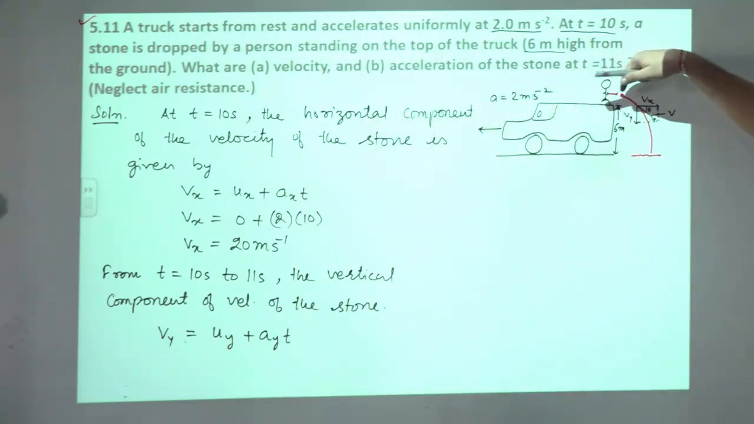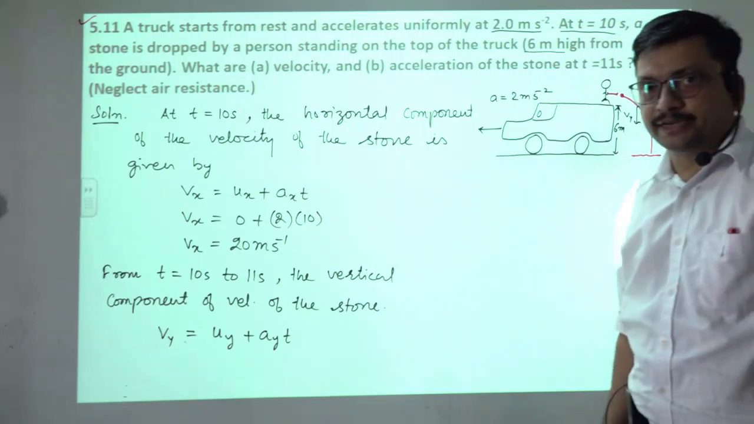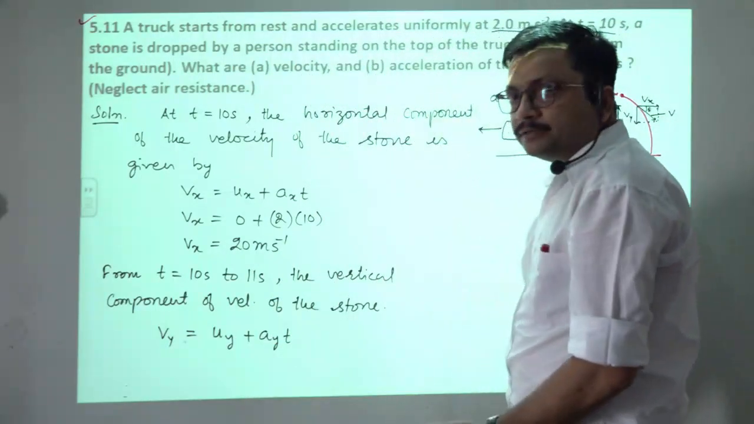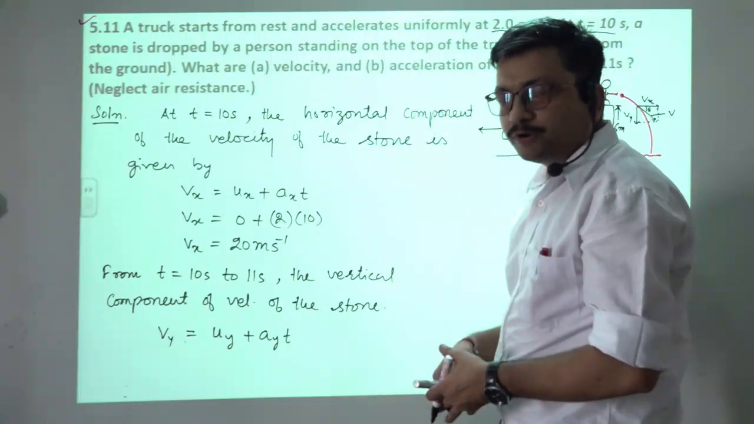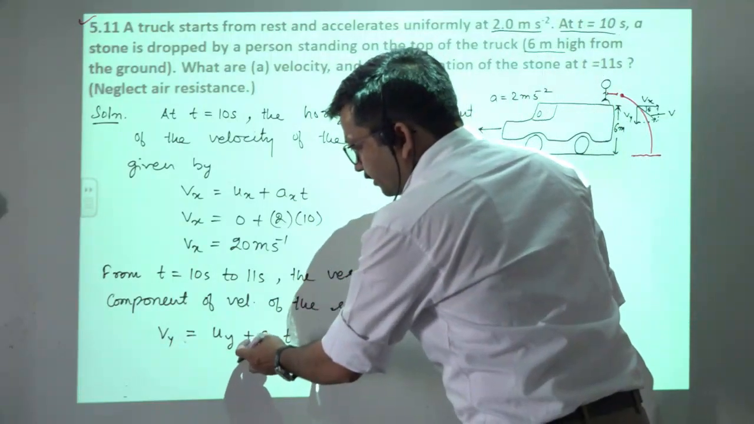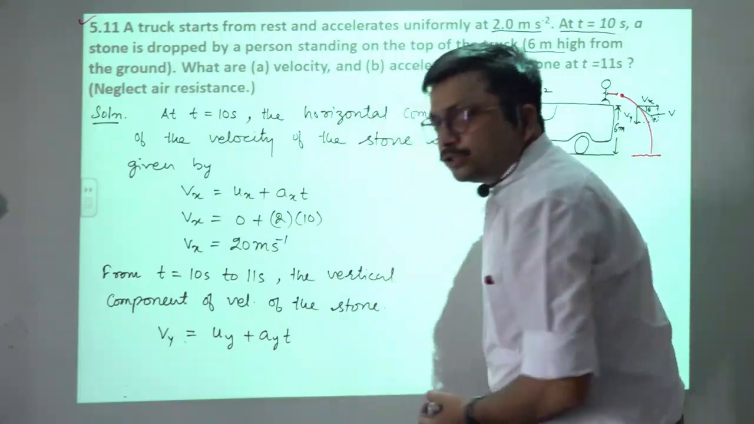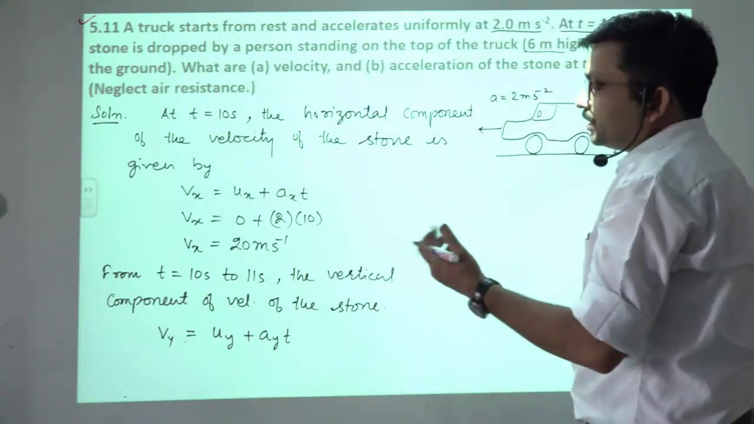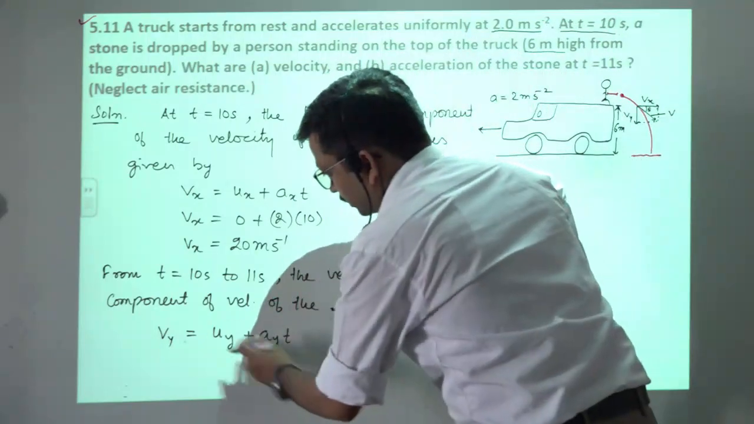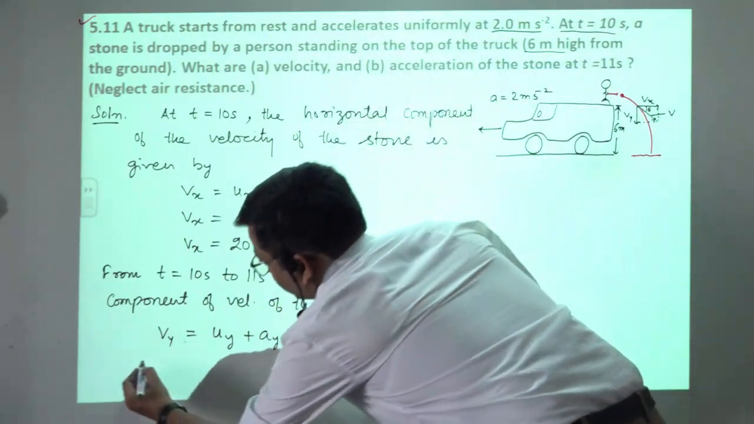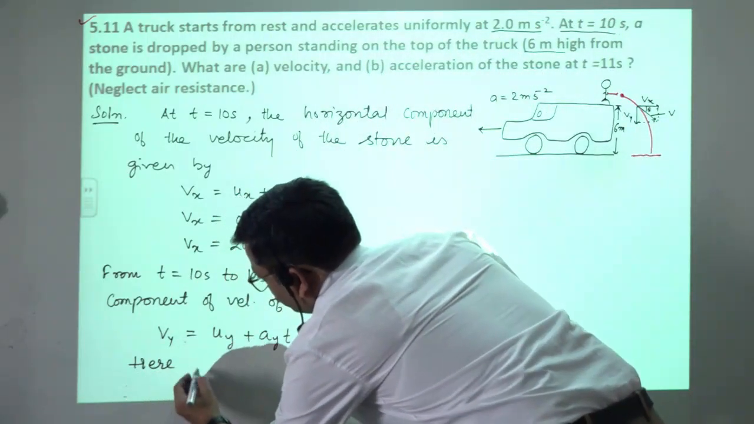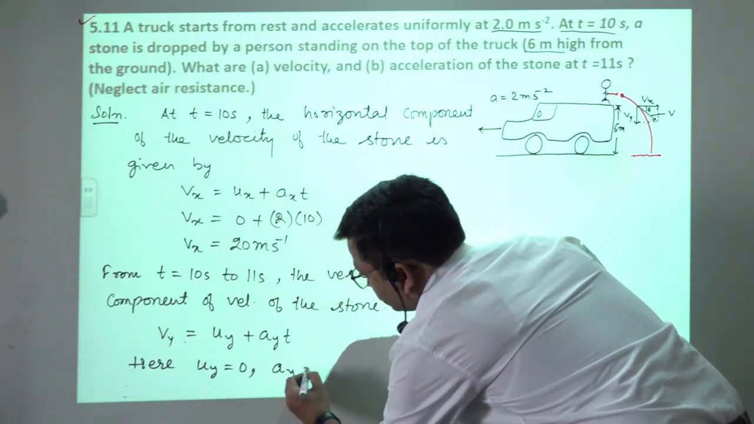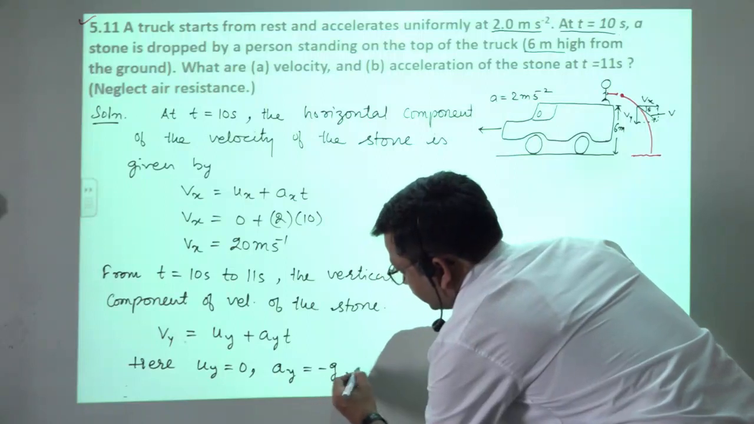Now if we consider the vertically downward direction as negative, so Vy negative, Uy तो 0 है, initial velocity along the downward direction, ठीक है। So here Ay is equals to कितना होगा, माइनस जी, और जी का वैल्यू कितना यूज करना है यहाँ पे, 10. So I will write here Uy is equals to 0, Ay is equals to माइनस जी, and t is equals to 1 second.